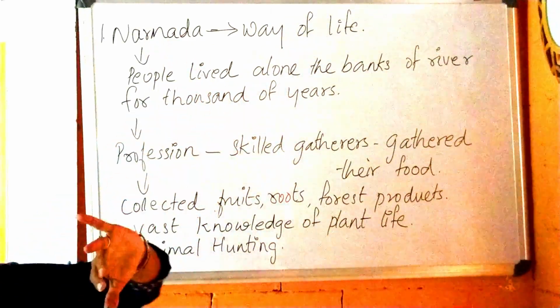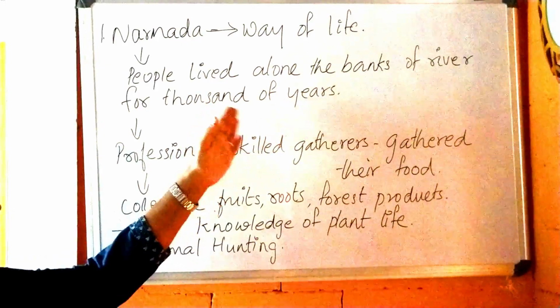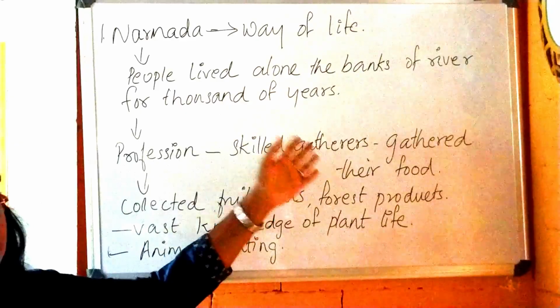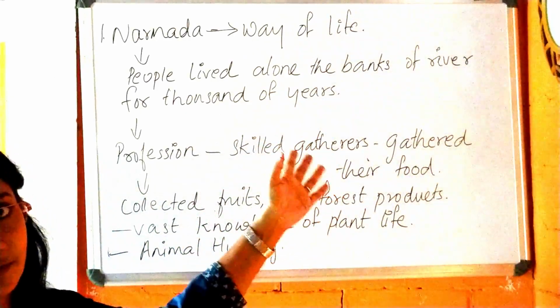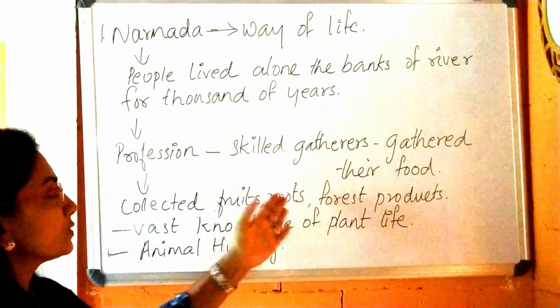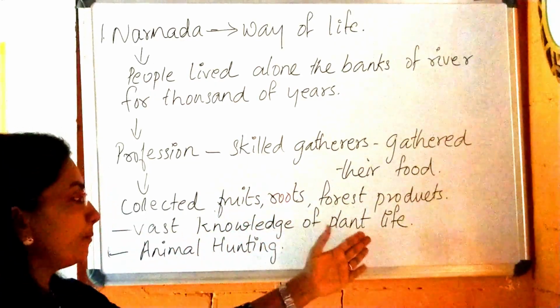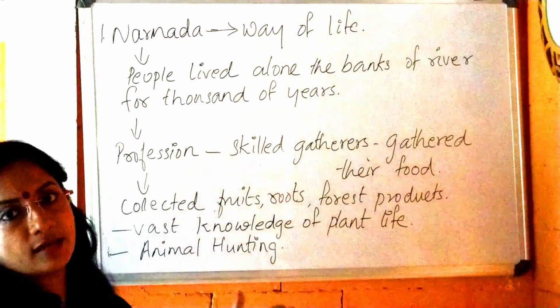First, people lived on the banks of the river for thousands of years. Their profession was that they were skilled gatherers. They collected their food as fruits, roots, forest products, and they had a vast knowledge of plant life. They hunted animals also.